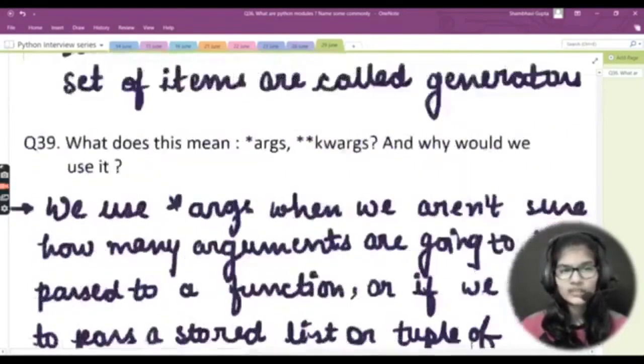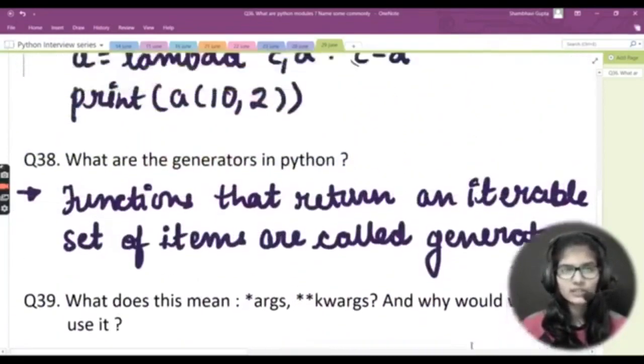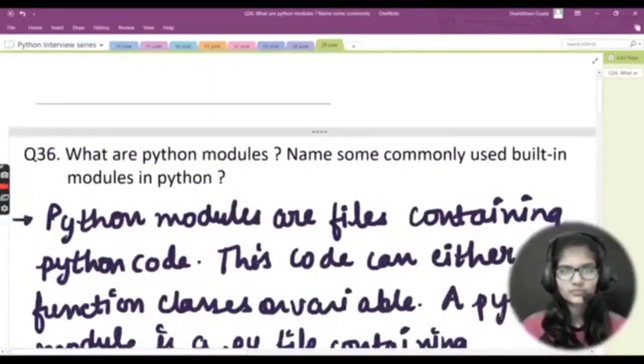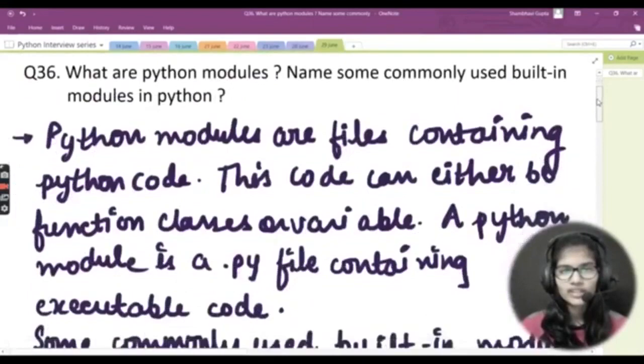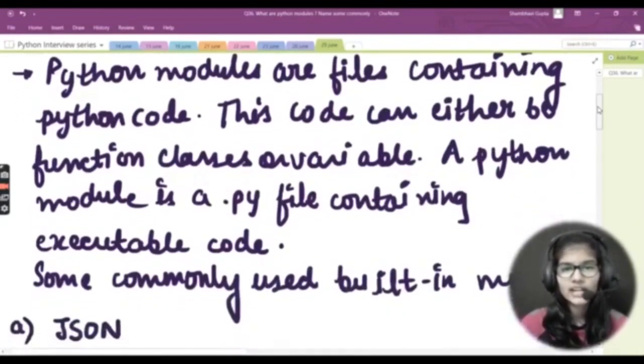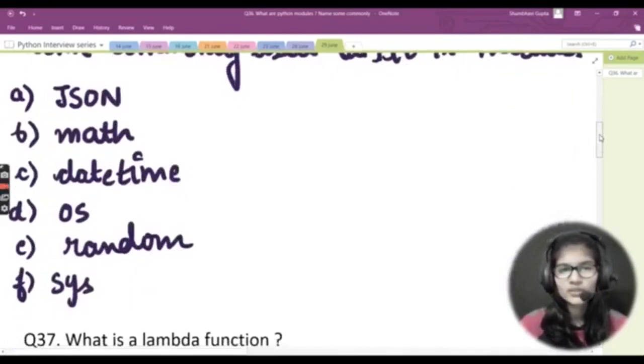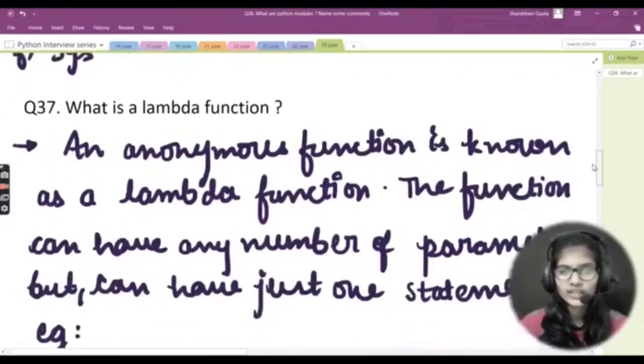Right? So these were the 5 questions that we have discussed today. Let me give you an overview of all of them. My very first question was: what are Python modules? Name some commonly used built-in modules in Python. We saw that these are files containing Python code. This code can be in functions, classes, or variables, and a Python module is a .py file containing executable code. The commonly used built-in modules were JSON, math, datetime, OS, random, and SYS.